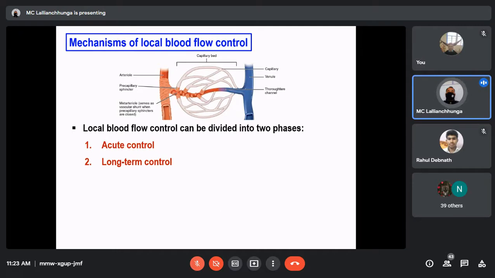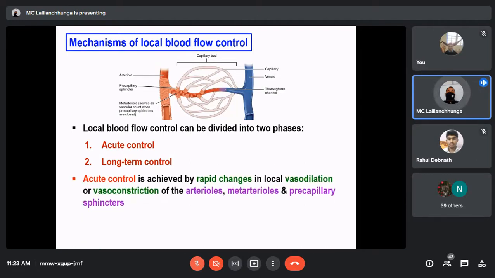Local blood flow control can be divided into two phases. Number one, acute control. Number two, long-term control. Acute control is achieved by rapid changes in local vasodilation or vasoconstriction of the arterioles, metarterioles, and precapillary sphincters. We have already discussed these arterioles, metarterioles, and precapillary sphincters. So when acute control is there, there will be rapid changes in these arterioles as well as the sphincters, by rapid local vasodilation and vasoconstriction.